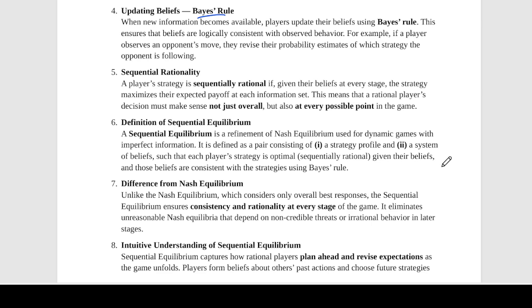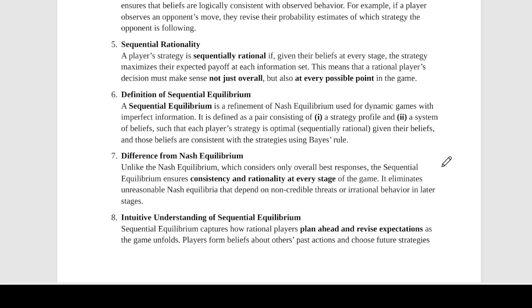All right. Now, what is a sequential equilibrium? Okay, now a sequential equilibrium is basically a refinement of Nash equilibrium for imperfect information games. Nash equilibrium cannot be applied in terms of imperfect games, so we use sequential equilibrium. A sequential equilibrium is a combination of one, a strategy profile, and two, a belief system. Strategies should be optimal given their beliefs. ठीक है तो बेसिकली इसको बोलते हैं सीक्वेंशियल रैशनैलिटी.